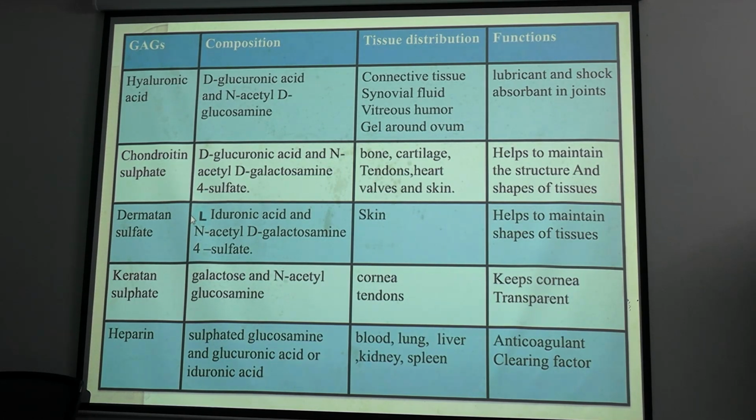And you may also be asked, in which GAG or mucopolysaccharide is L-iduronic acid used. All other cases have D-glucuronic acid, okay. Dermatan sulfate has L-iduronic acid. In case of heparin also iduronic acid is used, okay. So you have to remember the tissue distribution, the places where these mucopolysaccharides are found, and what their functions are. Clear?